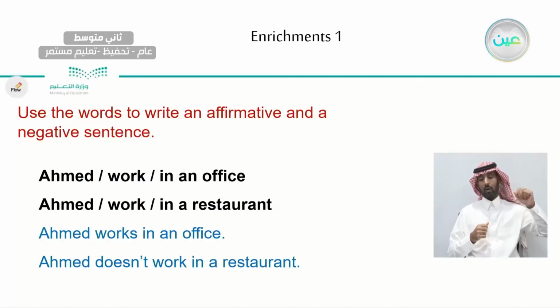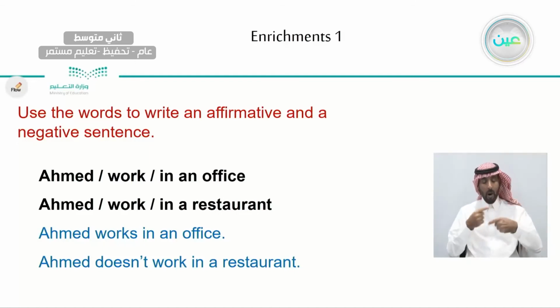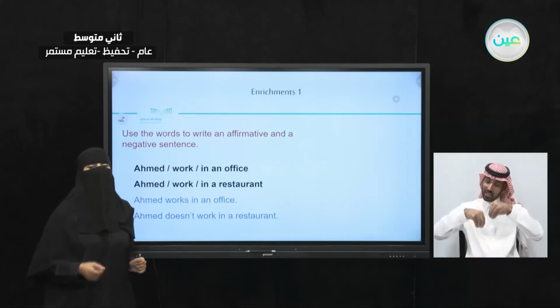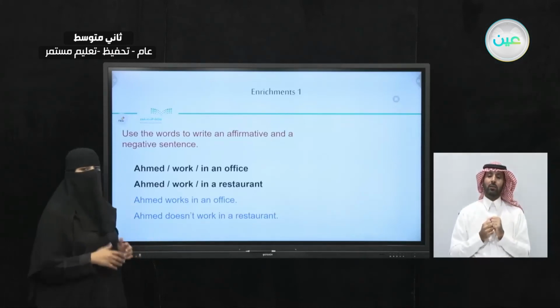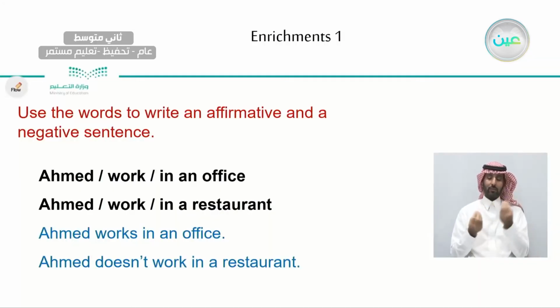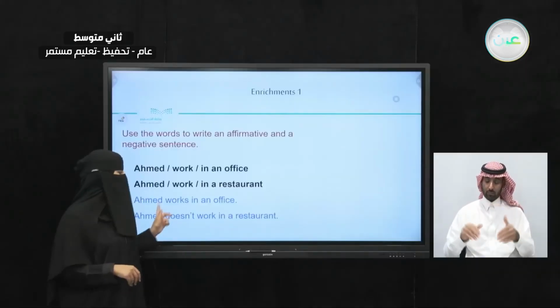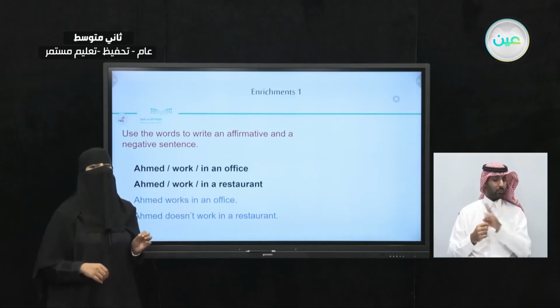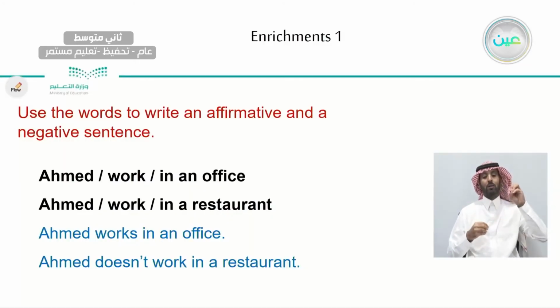Ahmed works. We have S. Why? Because the pronoun of Ahmed is he. For he, she, and it, we're adding S to the verb. And with the others, we're not adding anything to the verb. Ahmed works in an office. So this is something that we're sure of. Ahmed works in an office. But how about the negative sentence? Ahmed doesn't work in a restaurant.